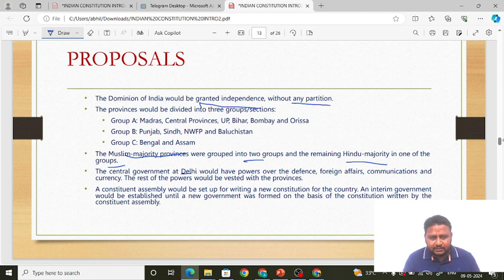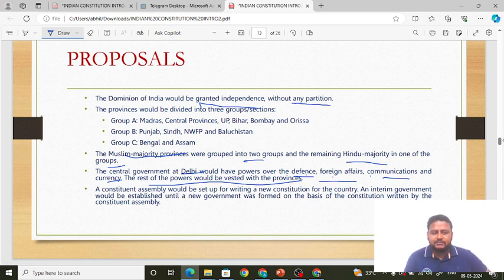The central government at Delhi would have powers over defense, foreign affairs, communications and currency, that is finance. Okay, the central government would have control over defense, foreign affairs, communications and finance. The rest of the powers, the remaining powers, be it education, culture or tourism, would rest with the provinces, that is with the states. Provinces basically means states.